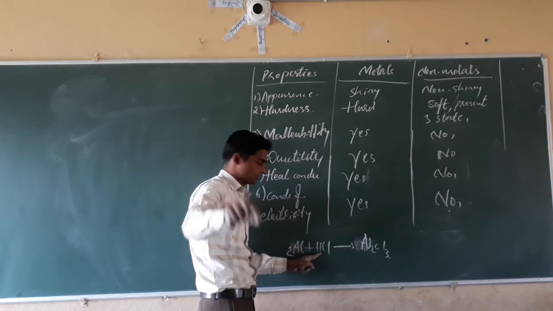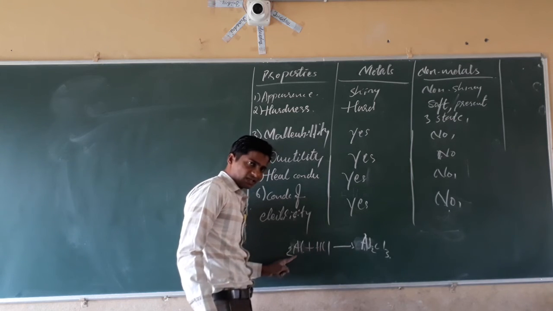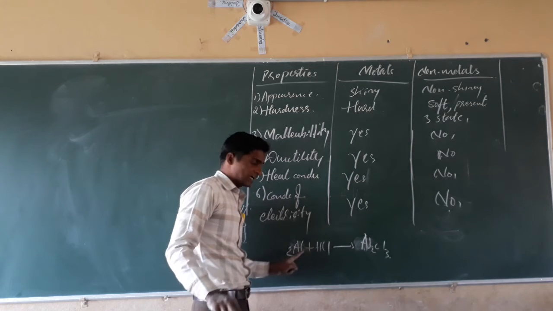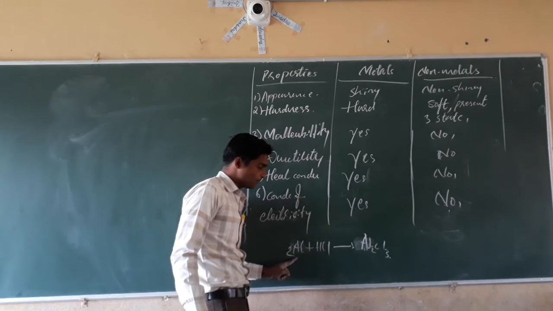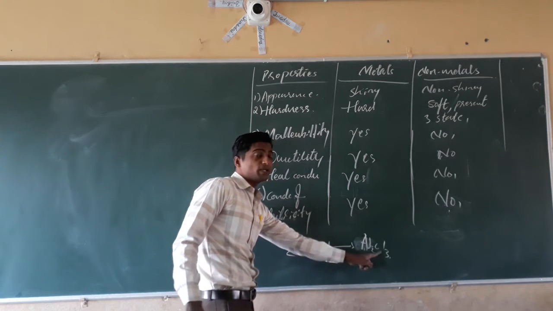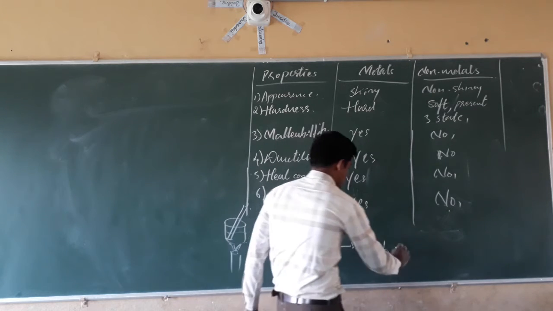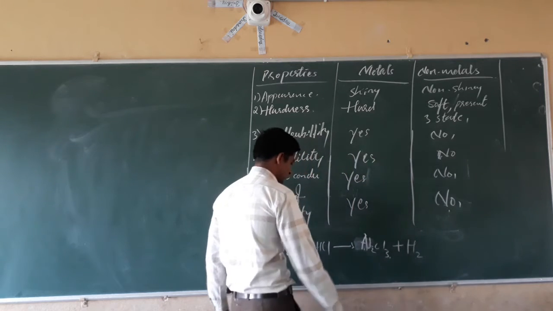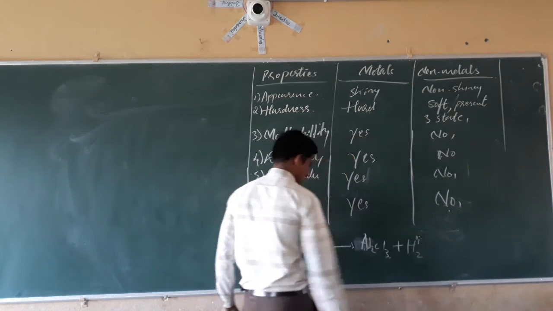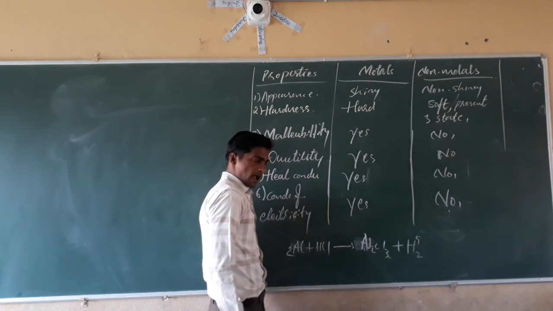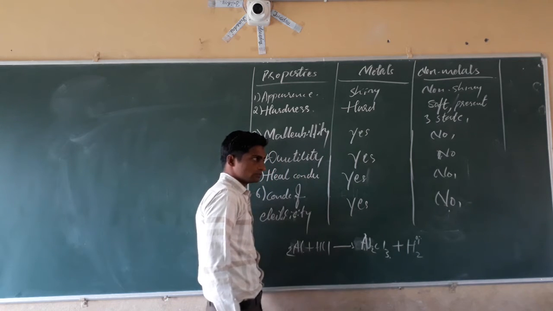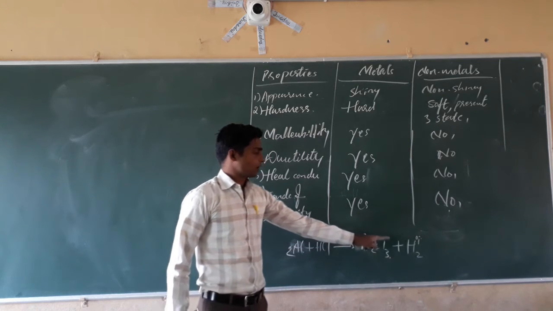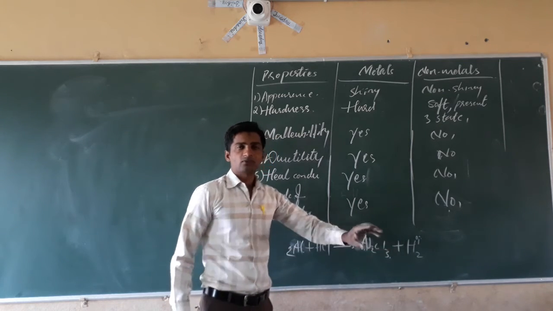Pickle contains acids. We will not store the pickles in an aluminium container, because acids react with the aluminium and form the aluminium salt, and hydrogen gas will be separated out. Hydrogen gas will be separated out. Isn't it? That's why we are not storing.